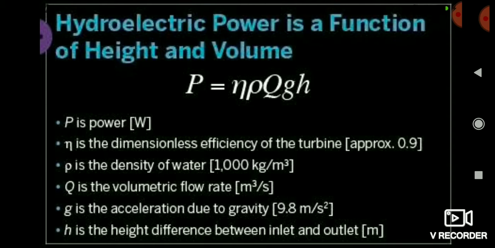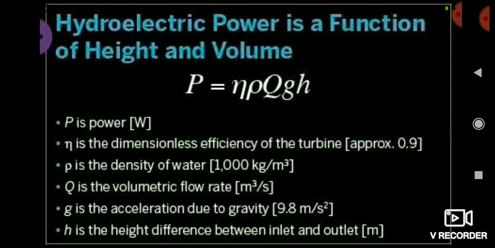Means the power generated by the windmill is always greater than the power generated at the hydroelectric plant. My motto of telling this is only that. You can see here in this formula, power P is equal to rho g H Q. I think all of you have studied rho g H Q. This is the formula for calculating the power in terms of motor or pump.